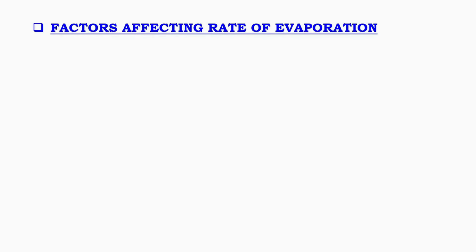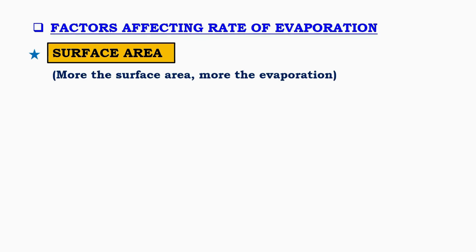Factors affecting evaporation. Now let us understand the factors that affect the rate of evaporation. First, surface area. When the surface area of a liquid is large, more molecules are exposed to air. This allows more molecules to escape into the vapor state. So, greater the surface area, greater is the evaporation.